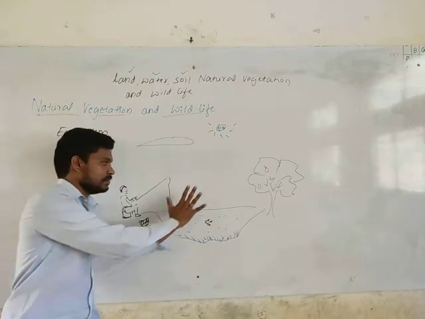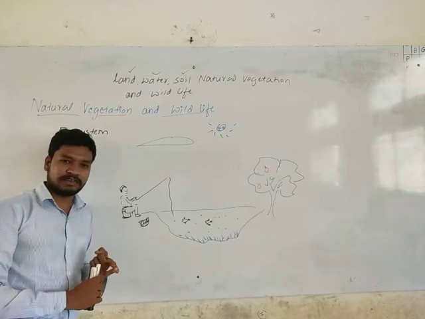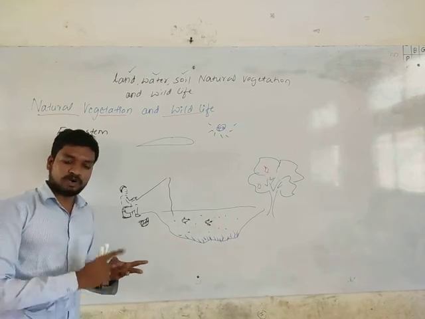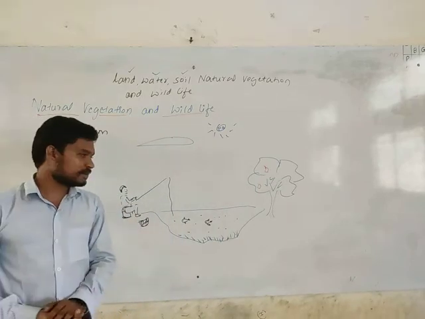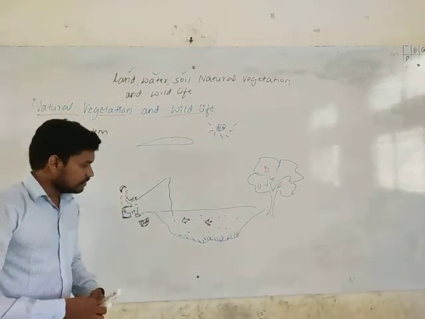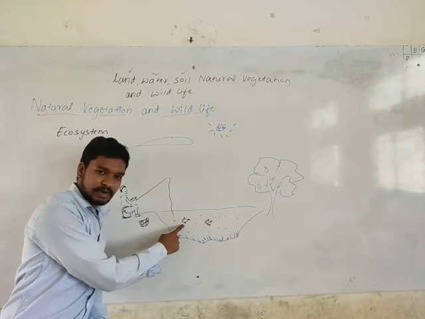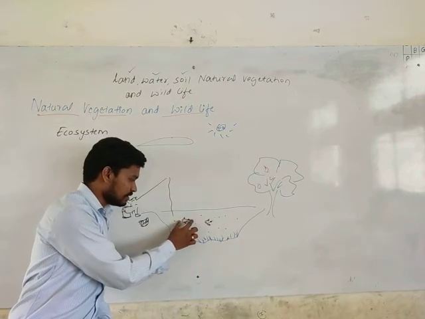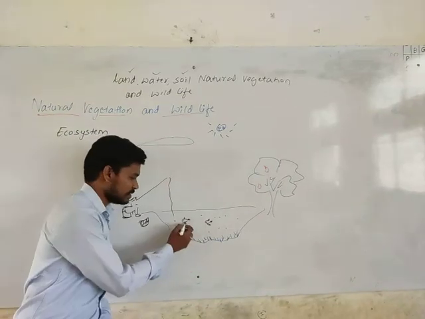So it's one of the examples for ecosystem. We have many ecosystems like a pond ecosystem, forest ecosystem, ocean ecosystem. Our whole earth is itself an ecosystem, the biggest ecosystem. So here, is this a living organism or a non-living organism? Is it biotic or abiotic? Yes, it comes under the biotic. This fish is biotic.